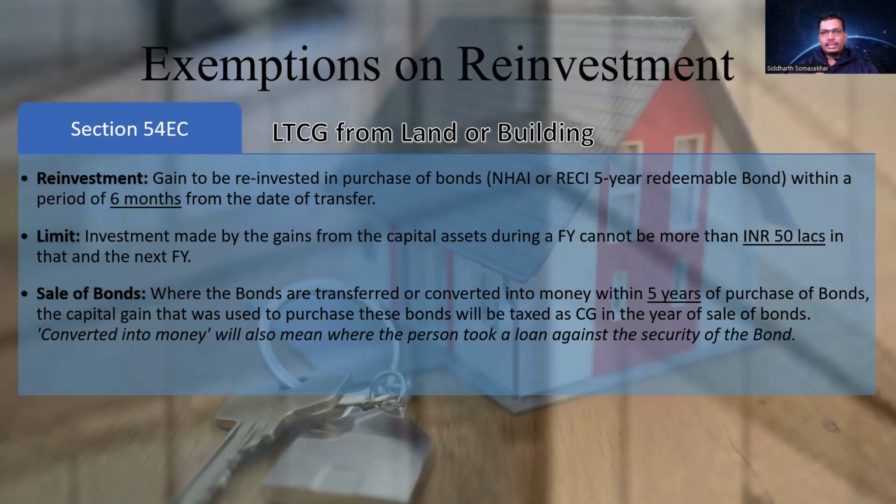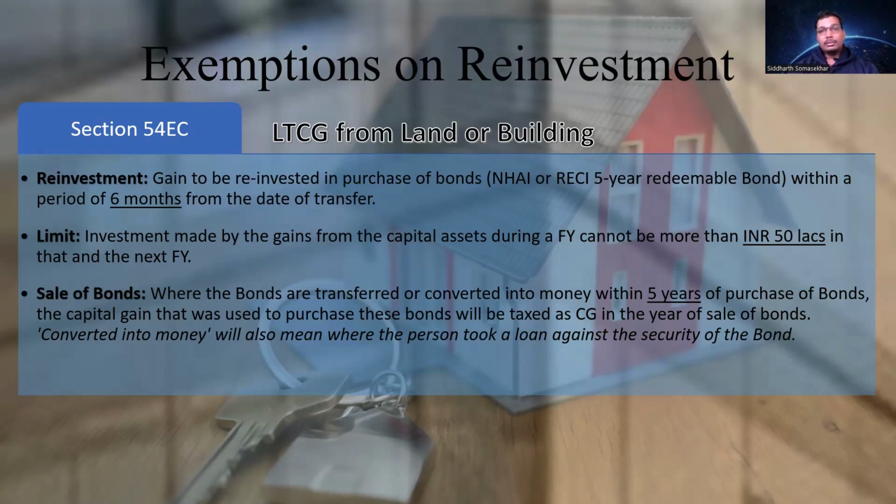whatever capital gain that you earn from sale of land or building during one financial year cannot be reinvested more than 50 lakhs. So if you have a long-term capital gain of 60 lakhs total aggregate from land or building, then for that financial year, if you want an exemption under 54EC, you can only reinvest 50 lakhs, so a maximum of 50 lakhs exemption can be gained.